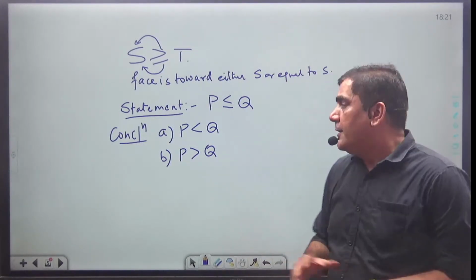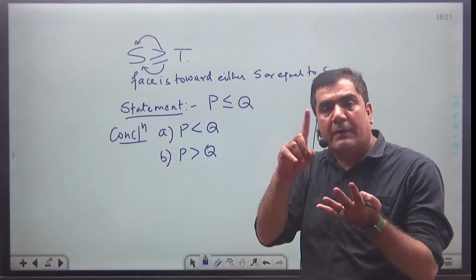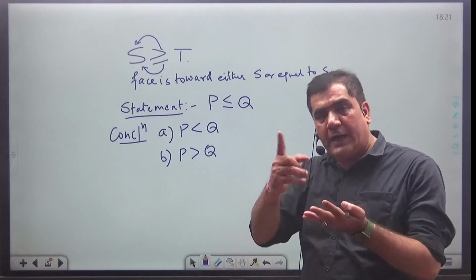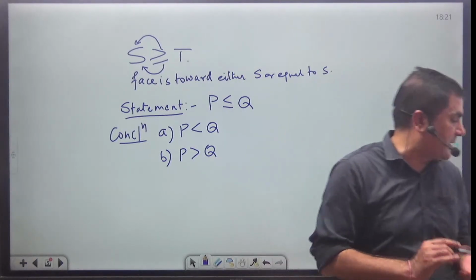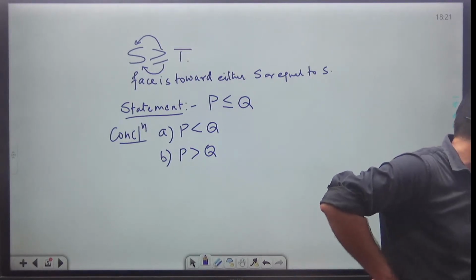Your options are: only one can be correct, both can be correct, or both can be wrong. Tell me, what's the answer? A is correct. Achal is saying A is correct.